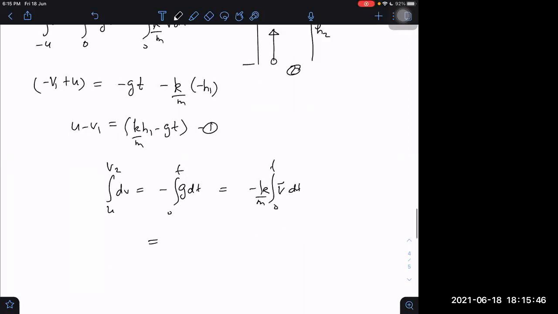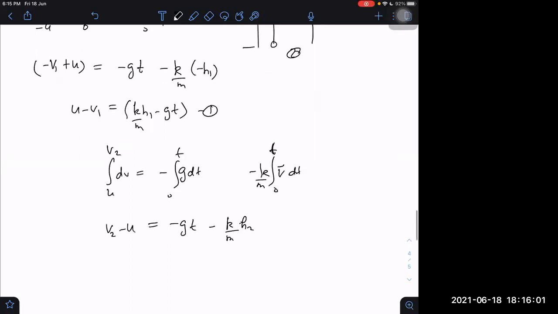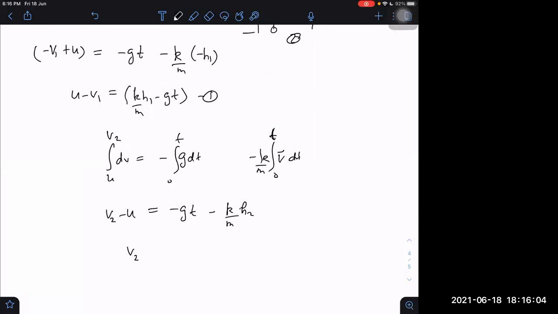Then we get minus g into t minus k by m into h2, and that is equal to v2 minus u. Then v2 equals u minus gt minus k h2 by m. And what was v1 equal to? v1 was equal to u minus k h1 by m plus gt.